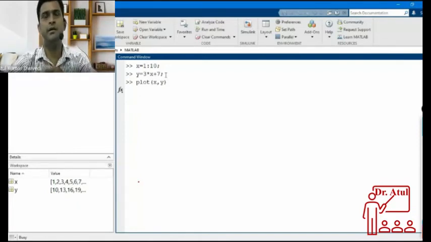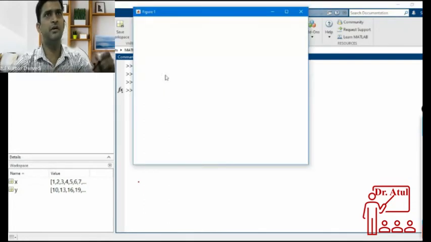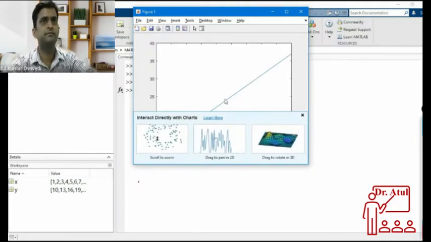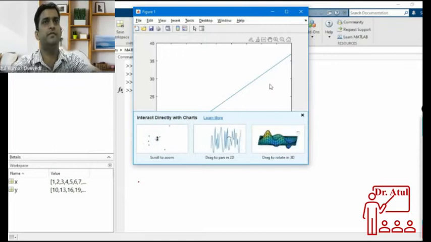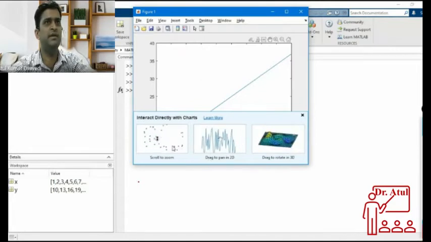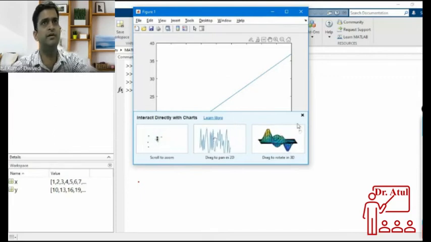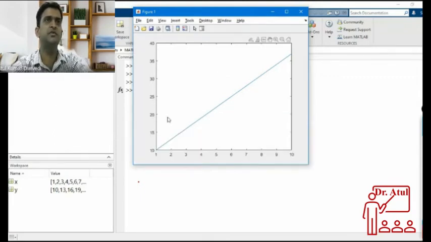This will open a new window. This window is called the figure window. Okay, so there are some suggestions coming because many new things are being added. They are showing what new things are there. I'm just closing this. This kind of figure window you will see in your MATLAB.